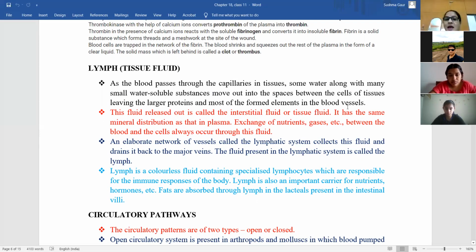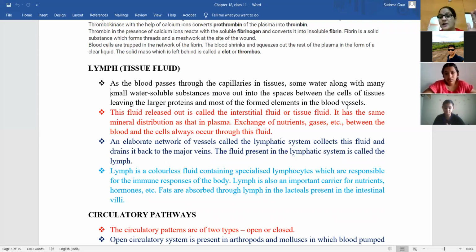So what happened is, as the blood passes, a particular amount of water and some of the water soluble substances move out and come in between the cells of the tissues, because of which the larger size proteins and most of the formed elements remain in the vessels. So what are the formed elements?